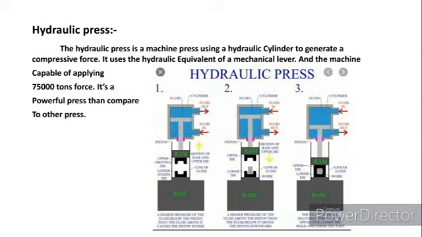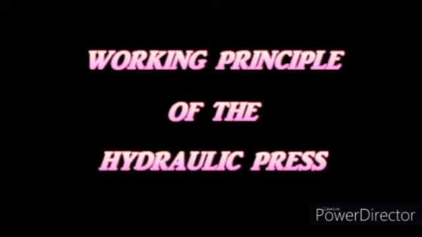Looking at the diagram, there is a fluid chamber and a piston attached to a ram. When fluid is in, it moves the piston upward, and when fluid is out, the piston moves down and knocks the ram or base of the metal die, where the material or workpiece is inserted. The working principle of the hydraulic press.